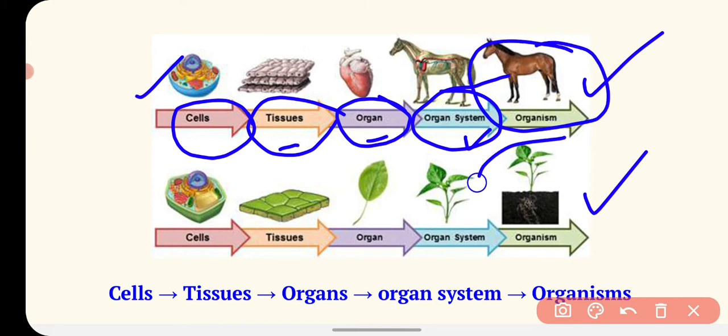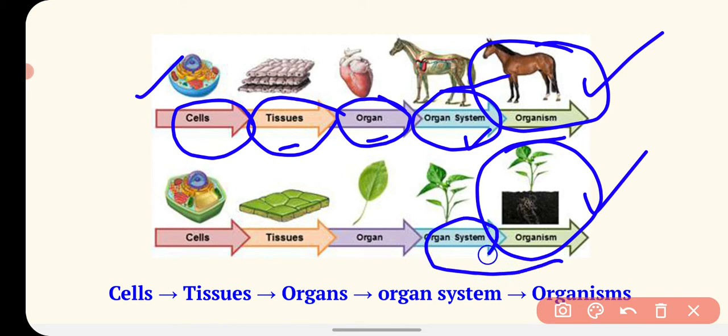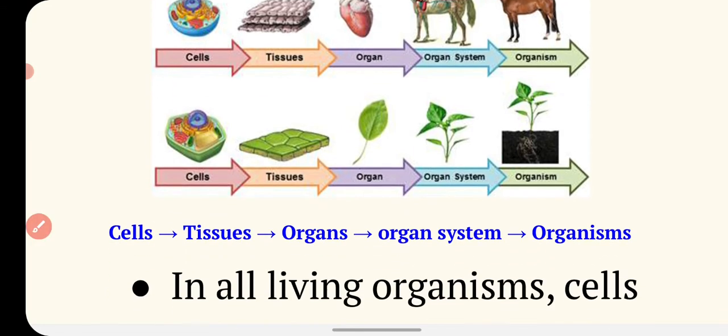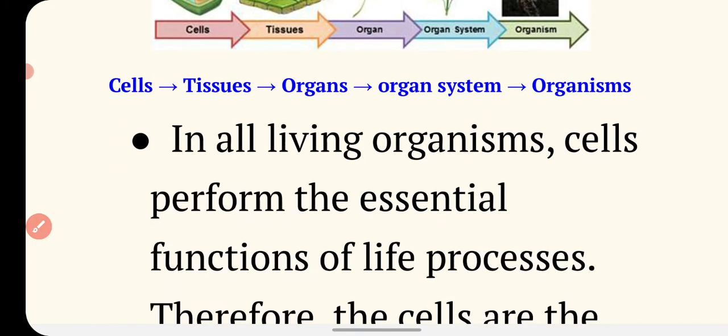Like you can see in the case of plants also, this plant is made up of organ systems, the organ system is made up of organs, and the organs of the plant are made up of tissues, and the tissues are ultimately made up of cells. So you can say the cells are the basic smallest living entity that makes any organism. So the cell is called the fundamental unit of life.